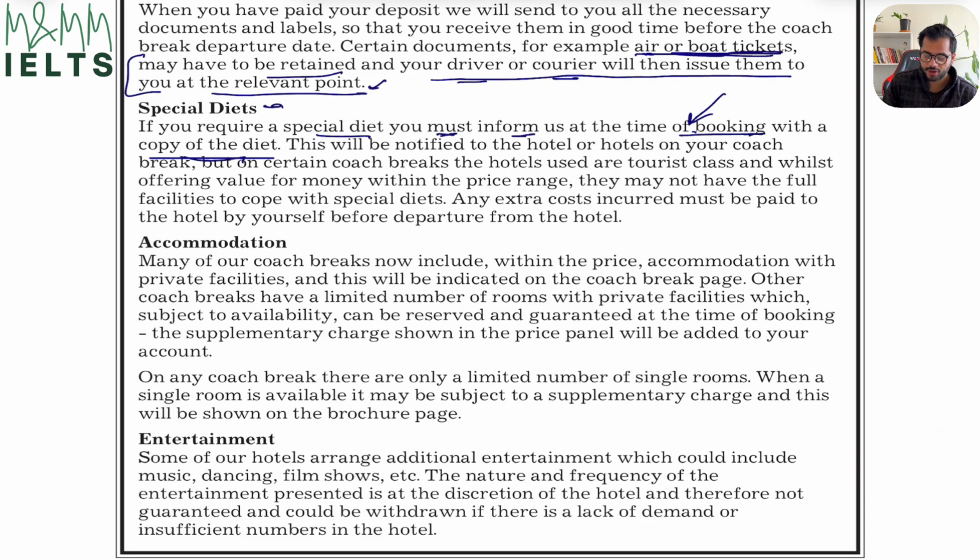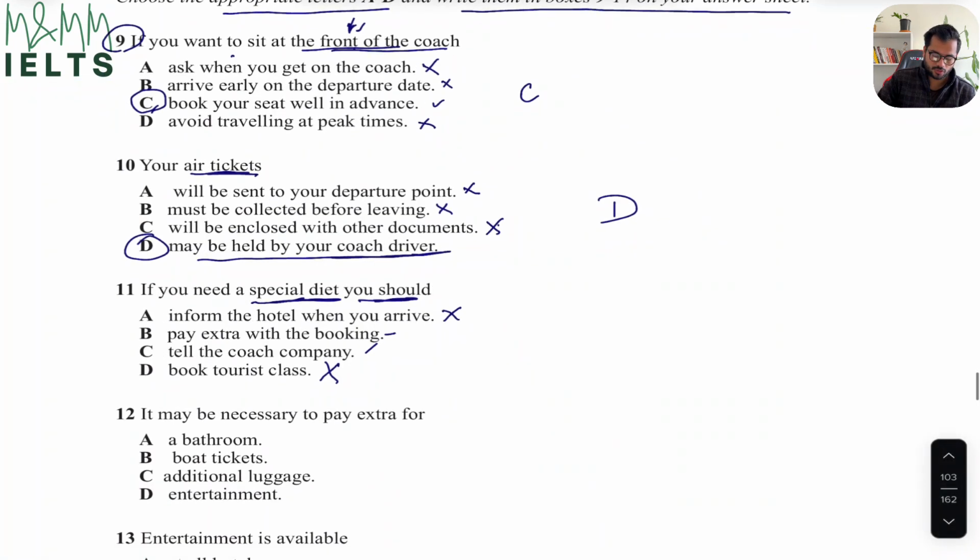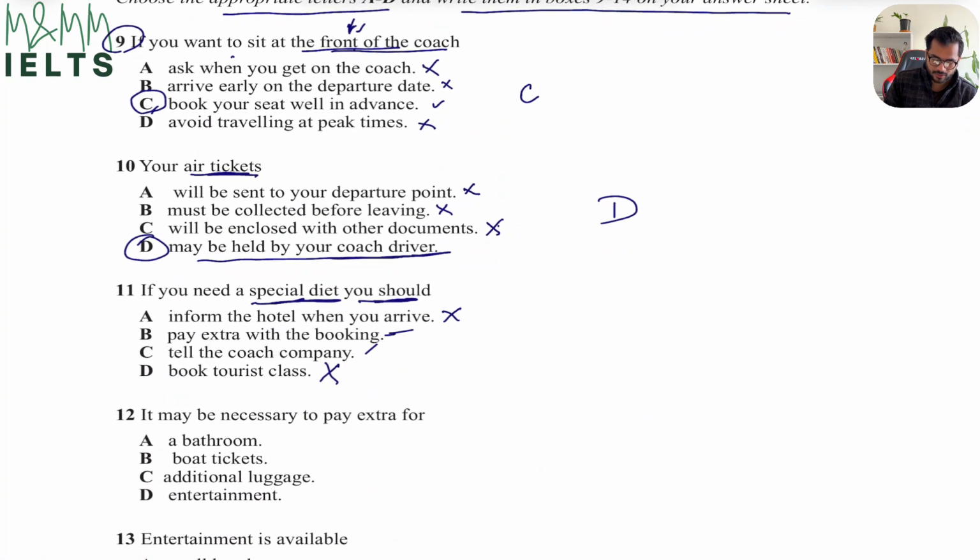If you require a special diet, you must inform us at the time of booking with a copy of the diet. This will be notified to the hotel on your coach break, but on certain coach breaks, the hotel use our tourist class, and whilst offering value for money within the price range, they may not have the full facilities to cope with special diet. So what they are saying is it's included within the price range. They're not going to charge anything extra. So paying extra with the booking can't be the answer because they are not expecting you to pay any extra. It has to be tell the coach company. So obviously when you book, you have to provide a copy of your diet, so you have to tell the coach company. Option C has to be my correct answer.